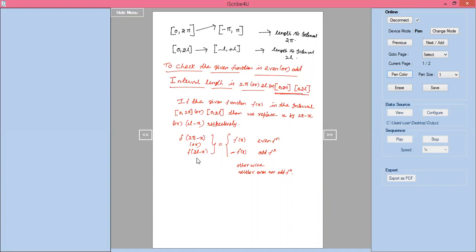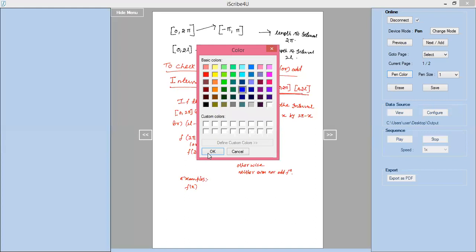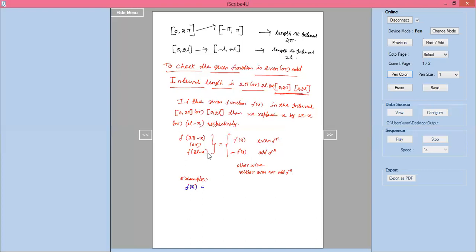For example, take f of x equal to 2 pi minus x in the interval 0 to 2 pi. How can I check whether it is even or odd? These basics are all very important to solve the problem. This is the question given: to check even or odd functions.